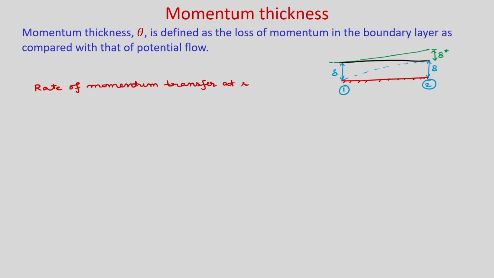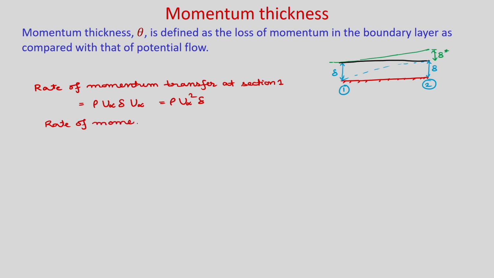That will be rho u infinity delta, that is your mass flow rate, into u infinity. So, that is your momentum. So, rho u infinity delta into u infinity, that will be rho u infinity square delta.